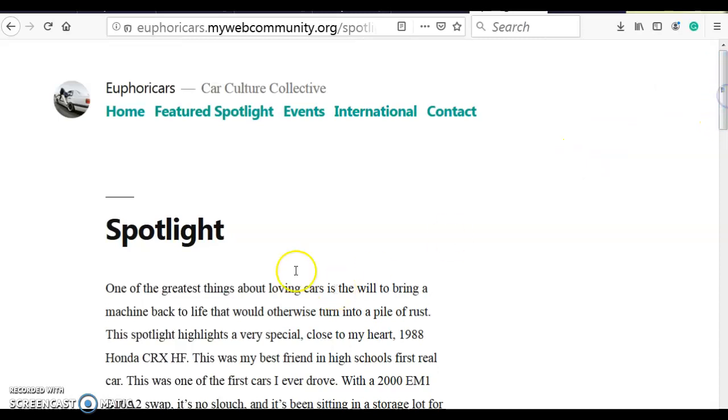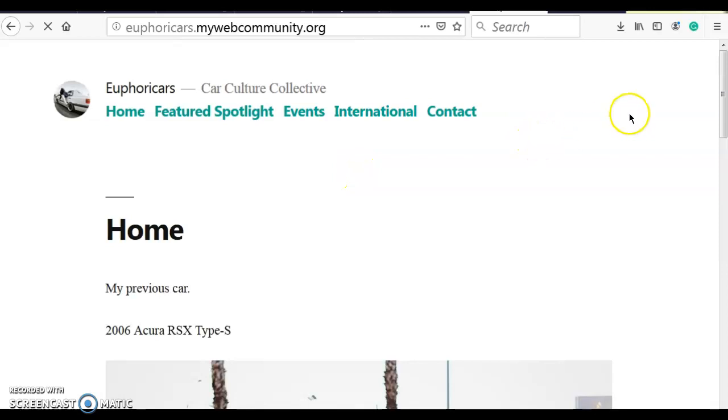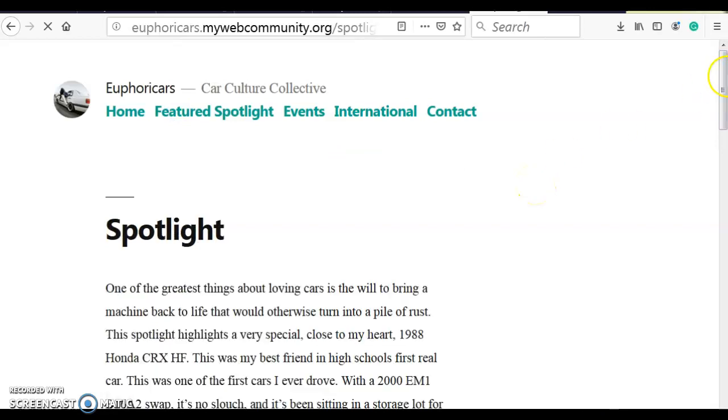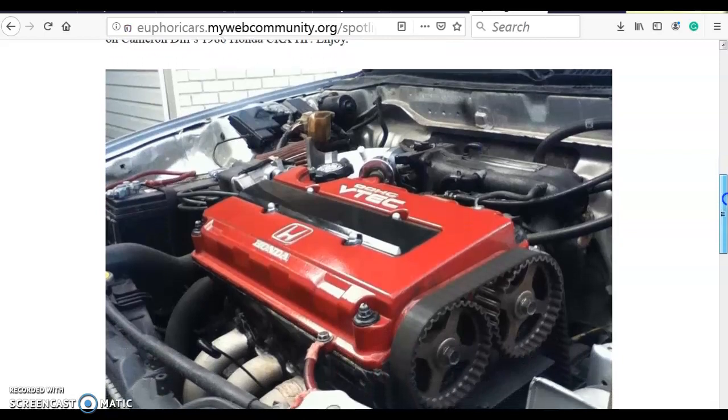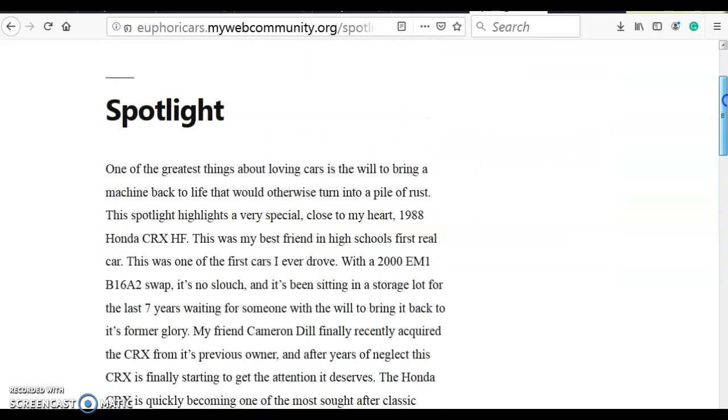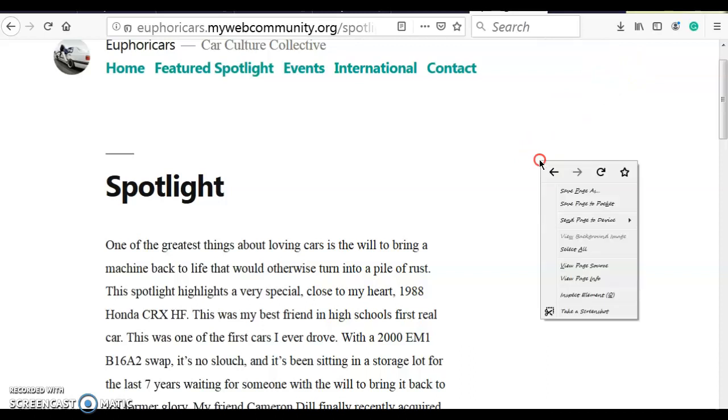So here's my website homepage. Okay, let's do this page actually. This is the Spotlight page, and I'm going to show you the source code tag for this image right here. It's the first image on the page.